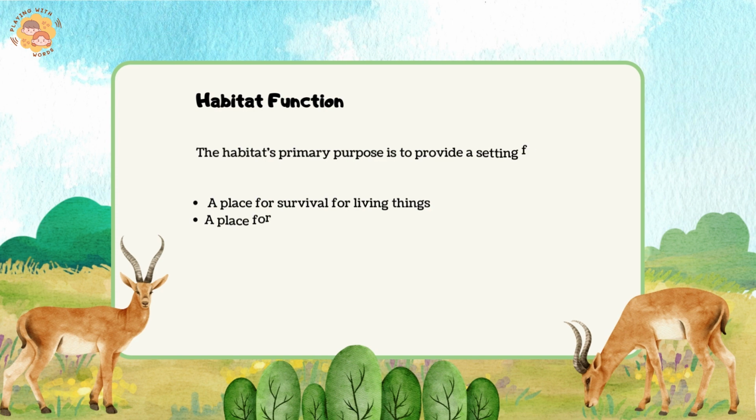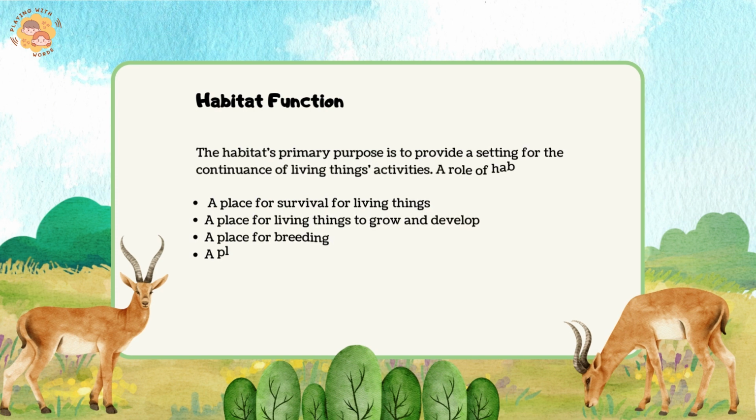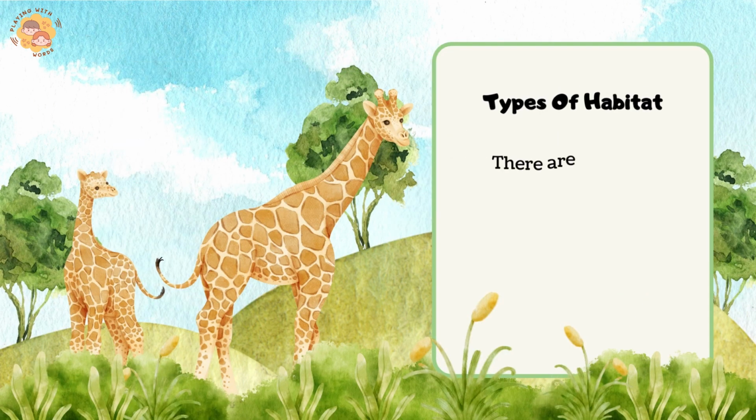Habitat function. The habitat's primary purpose is to provide a setting for the continuance of living things' activities. A role of habitat is a place for survival for living things, a place for living things to grow and develop, a place for breeding, a place for living things to shelter, a place where certain species gather.